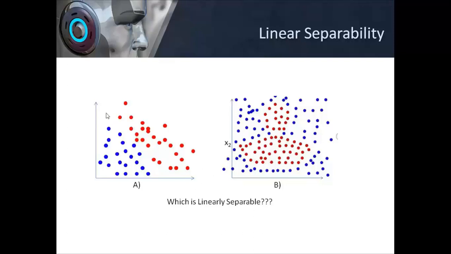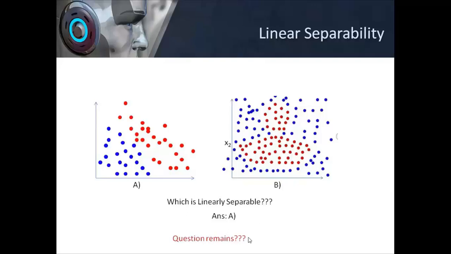If we clearly examine, I can draw a line here in this region and have a division into two regions, with red points on one side and blue points on the other. But in the other plot, I don't have any single line which can do that.